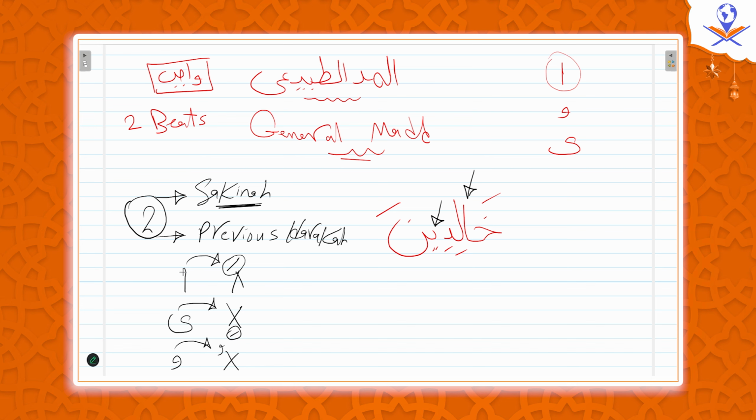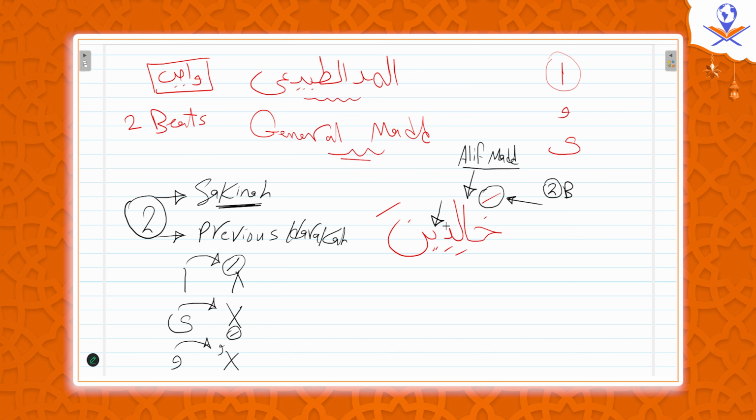So alif, waw, and ya have no haraka, as you see, no sign, no fatha, no kasra, no dhamma, not even the sukun sign. And the previous letter for alif has to be with a fatha, for ya a kasra, for waw a dhamma. So that's why this is called alif mad. Why is this alif mad? Because it's second, doesn't have any simple fatha, kasra, dhamma, or even the sukun sign. And also the second condition, the previous haraka is fatha. So in this case, we're gonna extend this fatha. How many beats? Just 2 beats, right?